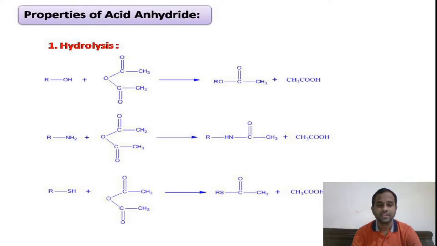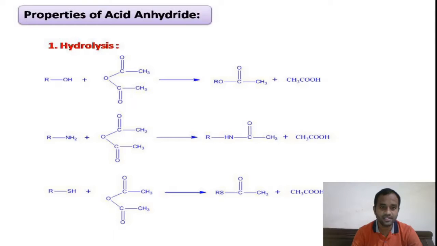But here the difference is acetyl chloride, acid chloride is more reactive than the acid anhydride, right? So you can see here, these are the three examples we have taken. In the first example, the alcohol, that is OH group, the hydrogen atom on the hydroxy group has been replaced by acyl group, and we get ester as the product. Here acetic acid is the side product.